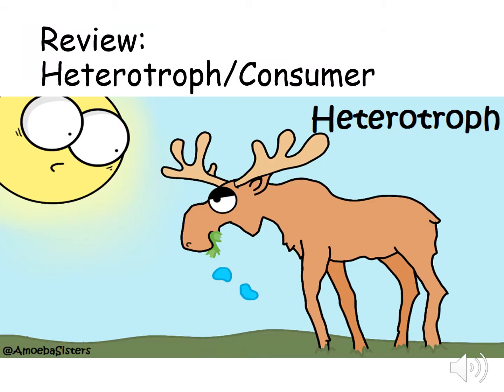A heterotroph is an organism that cannot make its own food and has to ingest another organism for its energy. So in this example, the moose is eating the grass. The grass would be the producer, and the moose would be the heterotroph. Remember that a heterotroph can go by the other word, consumer, the same way an autotroph can go by producer.